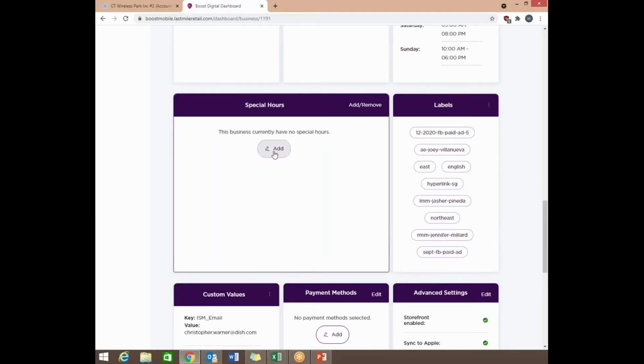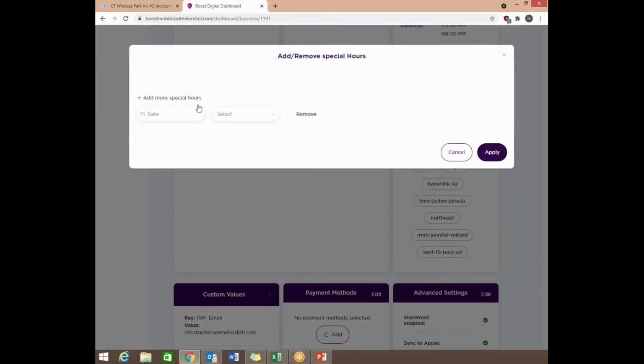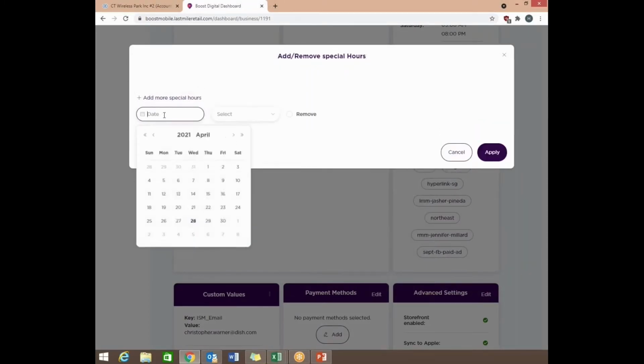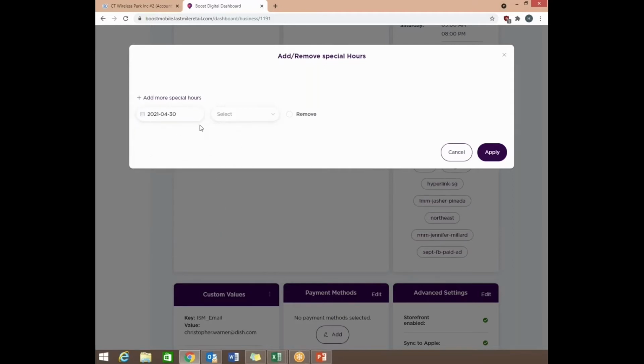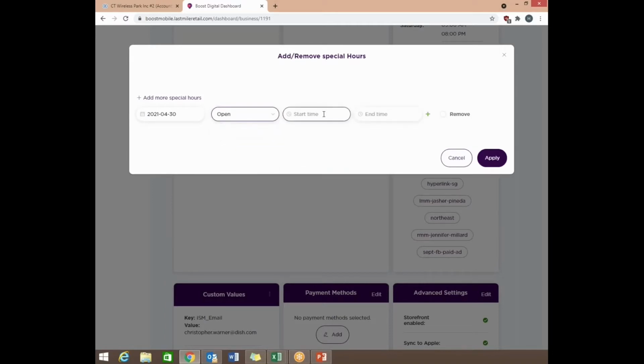So you're going to go over here, you're going to hit add more special hours, and then you're going to select the date. Let's say that this Friday you have an emergency that you need to go attend to, or it's a religious holiday or anything, for any reason. You're going to go ahead and click that. Then you're going to go to select, and either you're going to hit open 24 hours, or closed. If you're going to be closed that day, you will select closed. If you're going to be open, but only for select hours, you just go ahead and hit open. You're going to enter in your open time. Let's say the store opens at 9. And then that they close at, let's say, 3 in the afternoon. So let's go ahead and do that.